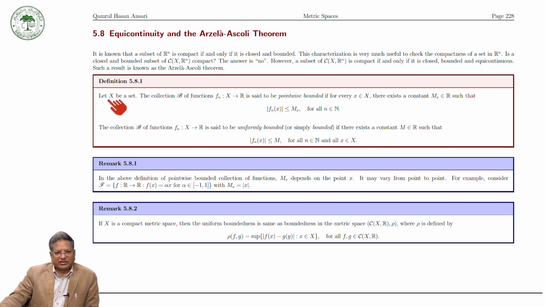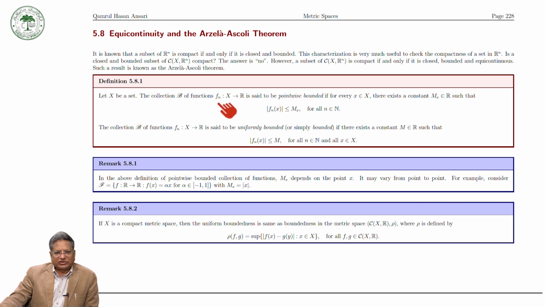Let X be any set, not necessarily a metric space. A collection B of functions fn from X to R, that is to say, a collection of real valued functions on X, is said to be pointwise bounded if for every x in X there exists a constant Mx such that |fn(x)| is less than Mx for all n in the natural numbers. Here this M depends on x.